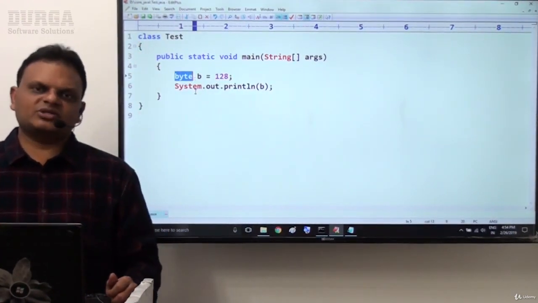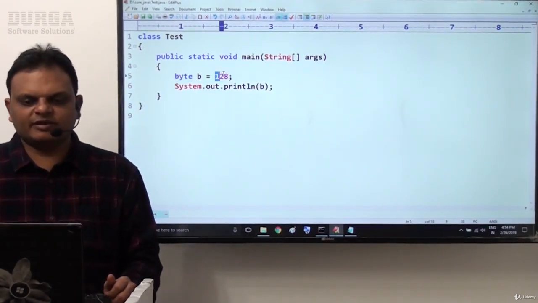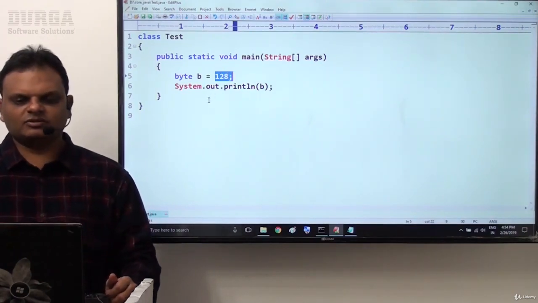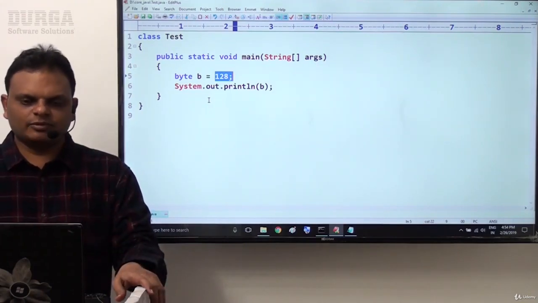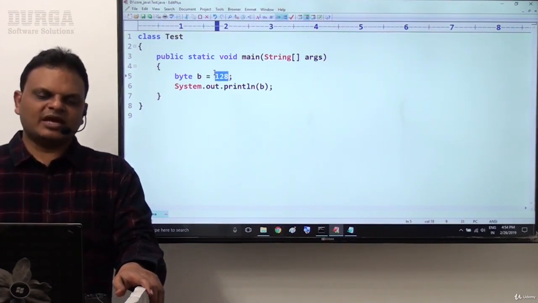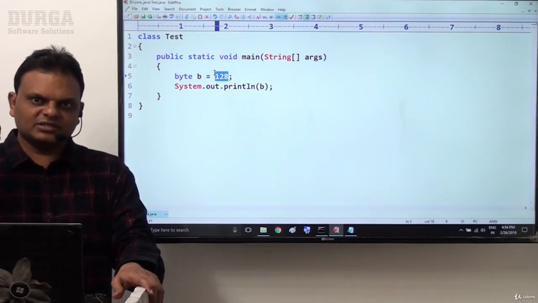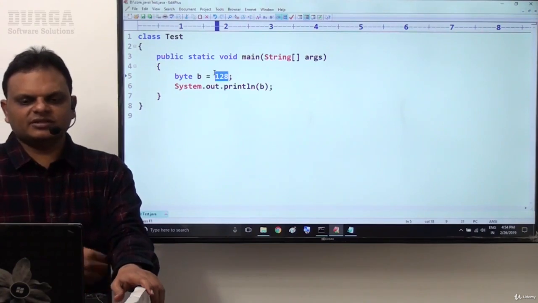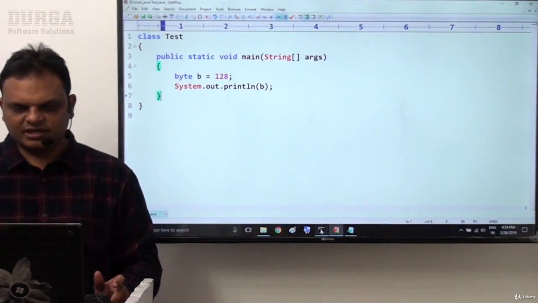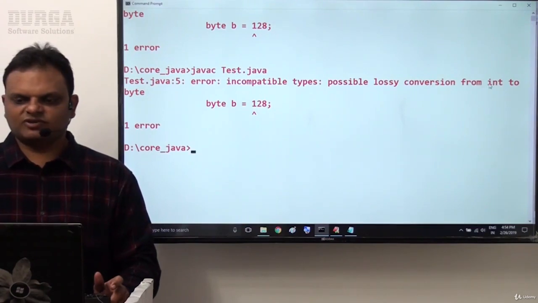For byte and short, the next higher data type is only int. That's why we are getting the error: possible lossy conversion from int to byte. Why? Because 128 is exceeding the max value of the byte, so 128 will be treated as an int data type. That is exactly the reason why we are getting this compilation error.